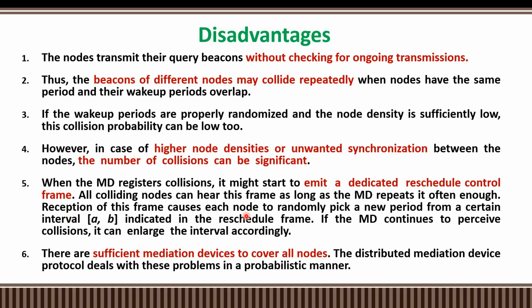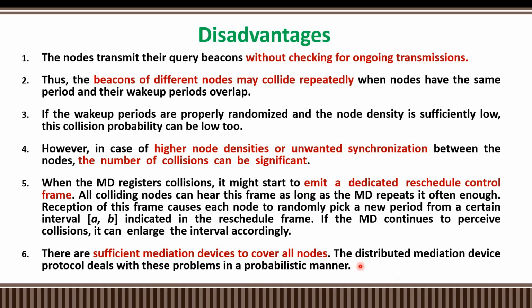Whenever a collision occurs in the network, the mediation device emits a dedicated reschedule control frame to the entire network, so that the periodic sleep and wake up periods of the nodes are adjusted and the collision is eliminated.